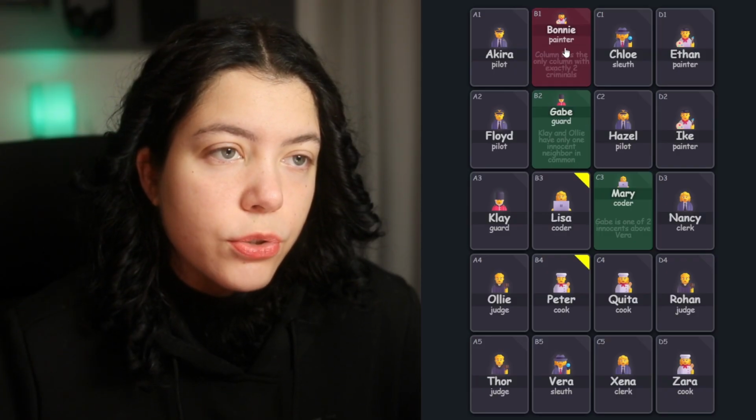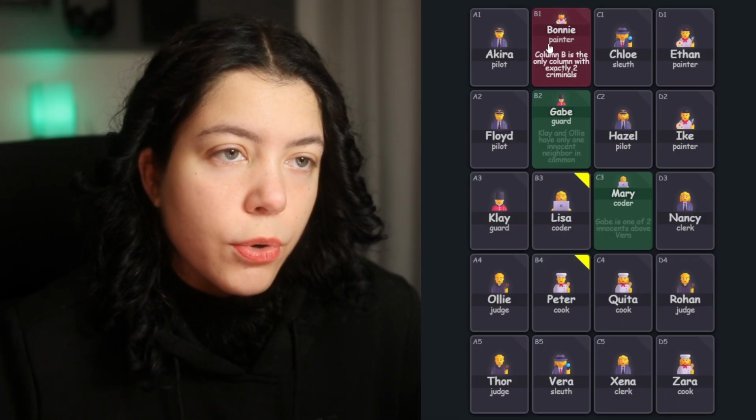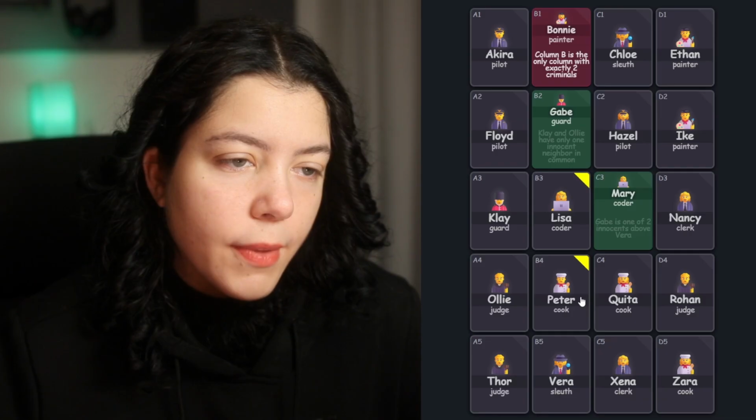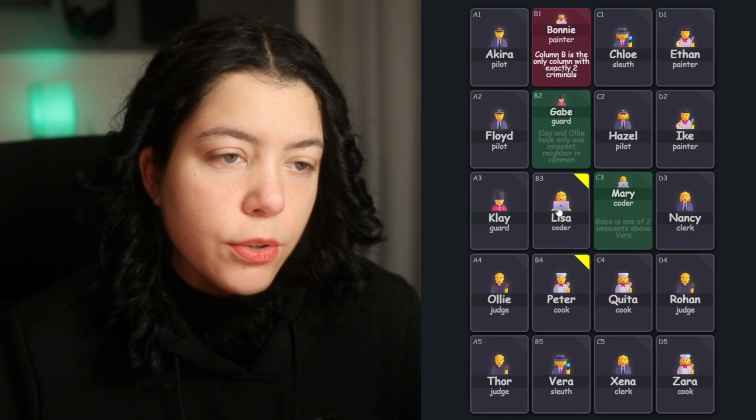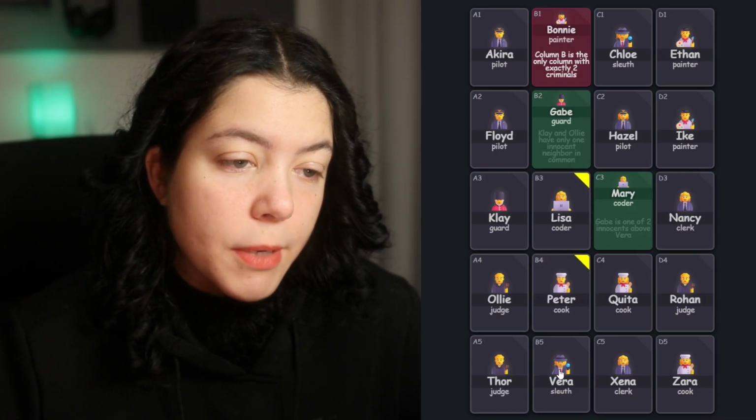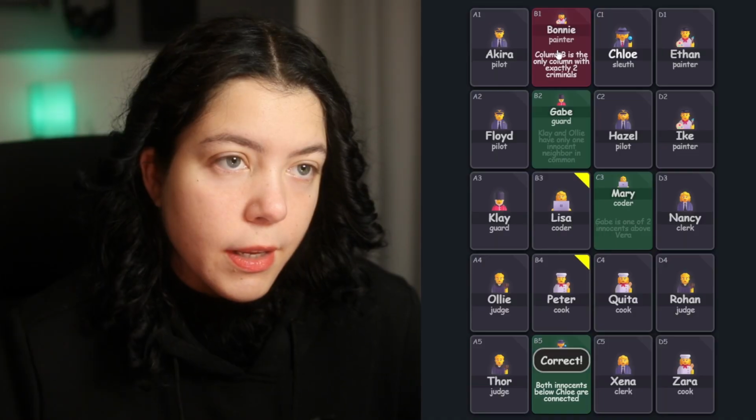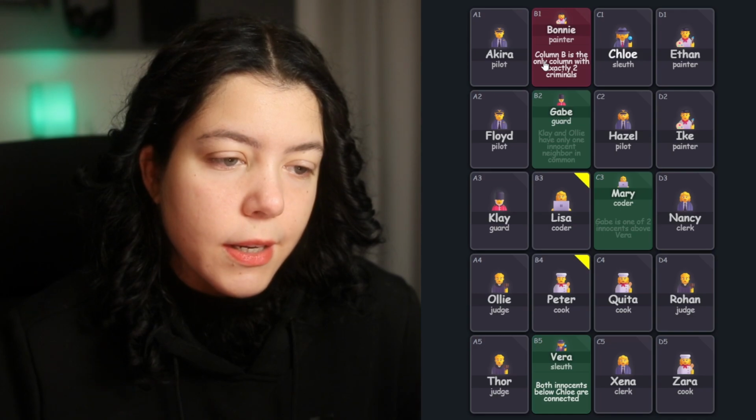Bonnie now says that column B is the only column with exactly 2 criminals. So column B has 2 criminals total, and the people we have been talking about so far, except for Mary, are all in column B. So we know that those 2 criminals are above Vera, which makes Vera not a criminal. And I guess we need Bonnie's clue to tell us that other columns don't have 2 criminals. So let's leave that there.